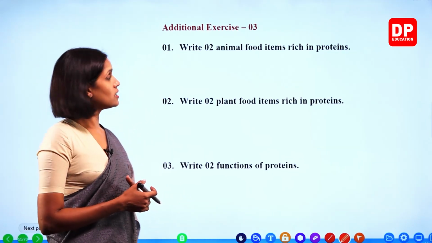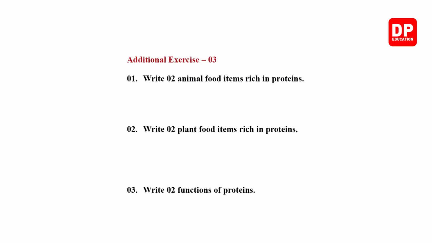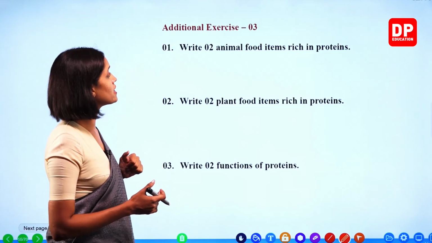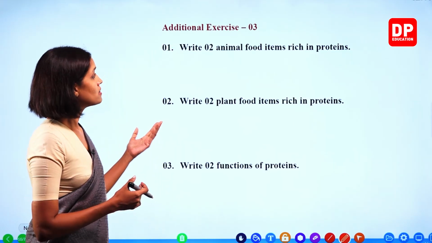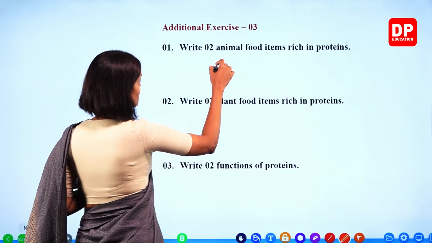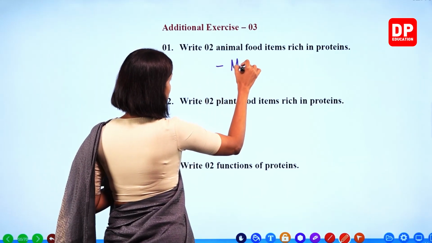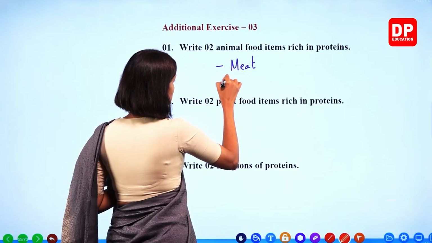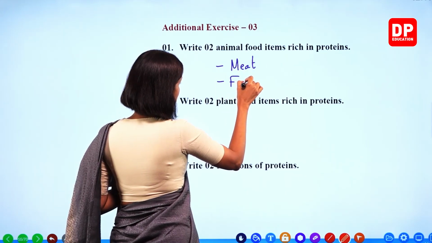Exercise number 3. Write 2 animal food items rich in proteins. Proteins can be obtained by eating both plant and animal food items, right? Write 2 animal food items rich in proteins. Many examples we can write. Right? Meat, fish, eggs, right?